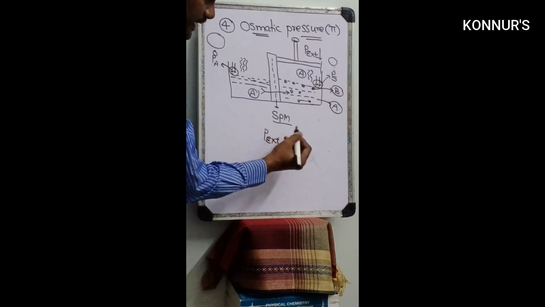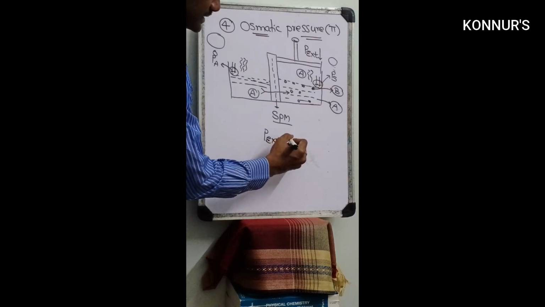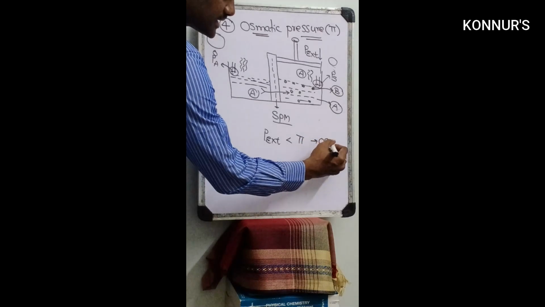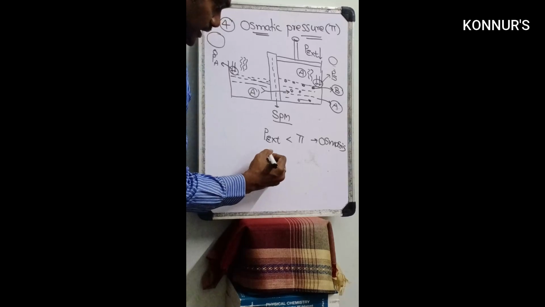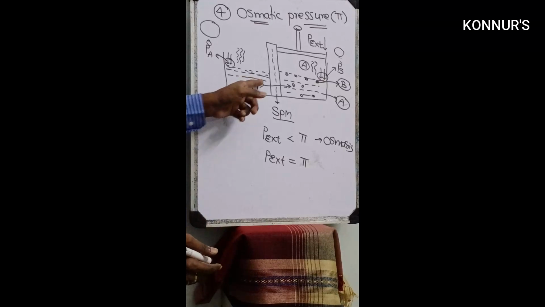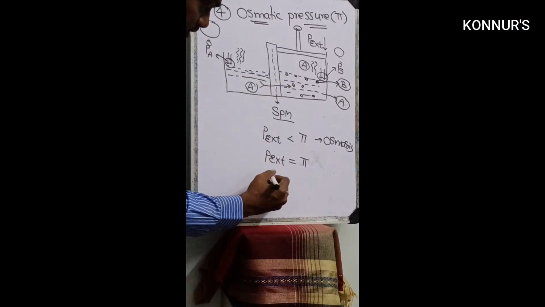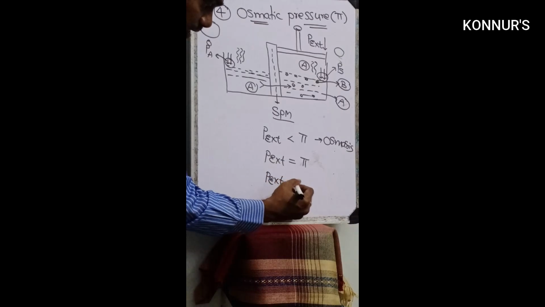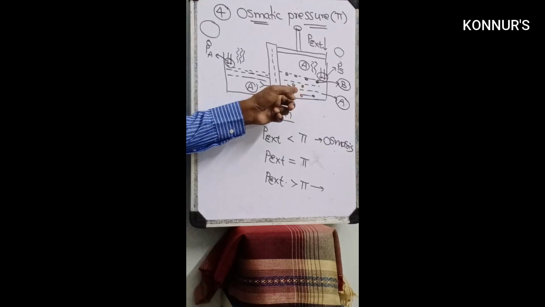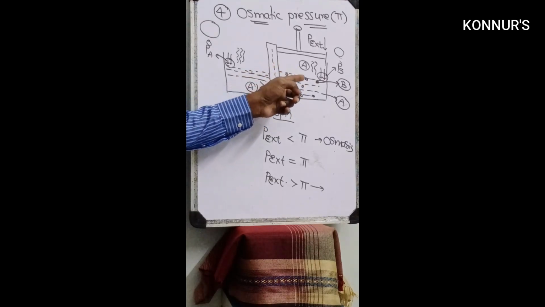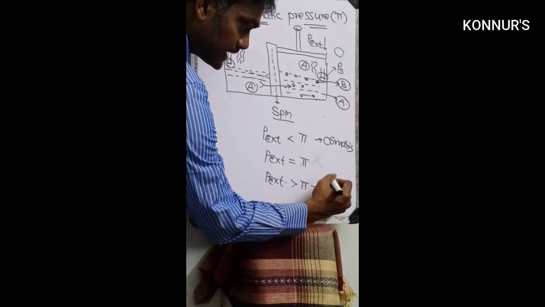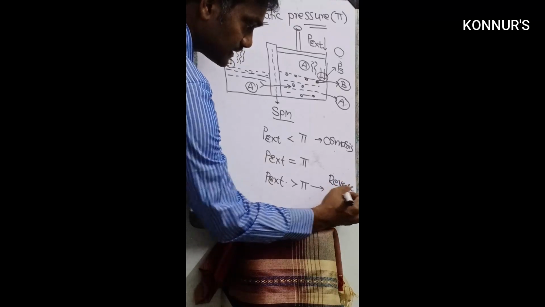External pressure is less than pi. This is called osmosis. Suppose P external is equal to pi. So the solvent is not moving to any side. Suppose P external is greater than pi. So then what happens? The solvent is moving from here to here. That means the solvent is moving from solution to pure solvent. So this is called reverse osmosis.